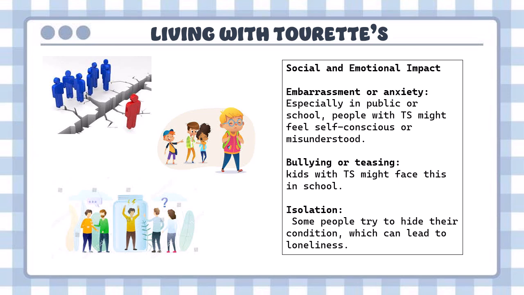Tourette's also has a social and emotional impact on the person suffering from it. Embarrassment or anxiety, especially in public and school. People with Tourette syndrome might feel very self-conscious or misunderstood because people think that they're misbehaving, when in reality they have no control over their body because of this syndrome. People experience bullying and teasing, especially in school. Isolation. Some people, out of all of this burden, try to hide their condition and isolate themselves, which can lead to loneliness.